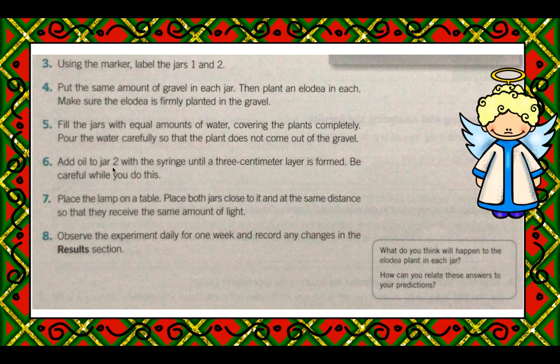Add oil to jar 2 with the syringe until a 3 centimeter layer is formed. Be careful while you do this. Place the lamp on a table. Place both jars close to it and at the same distance so that they receive the same amount of light. Observe the experiment daily for 1 week and record any changes in the results section.